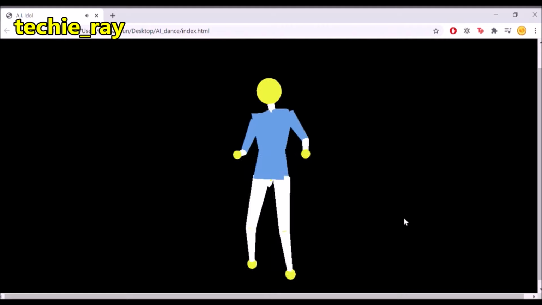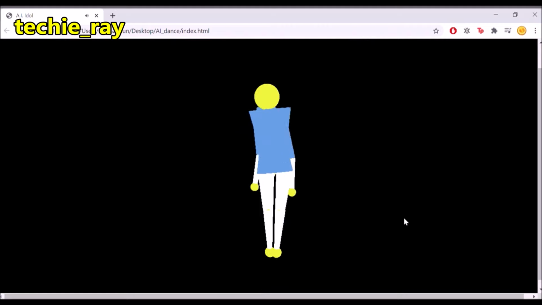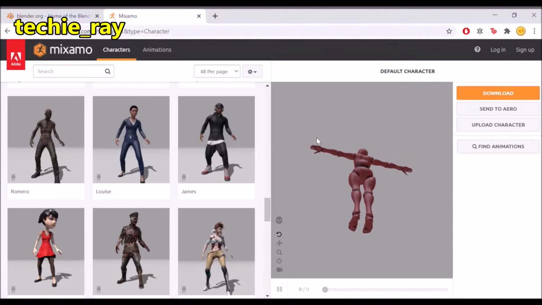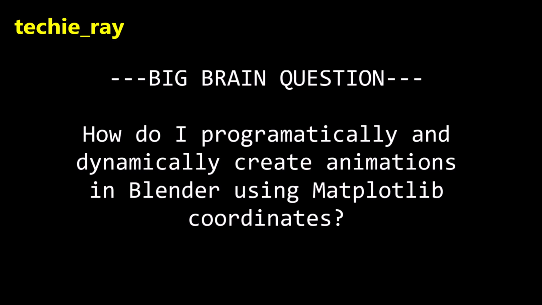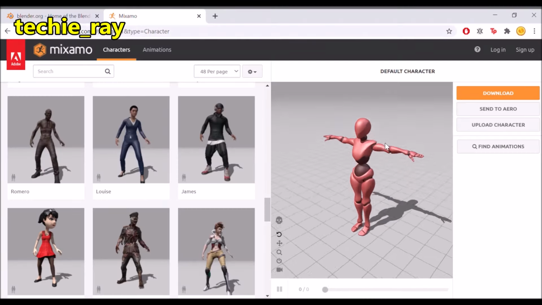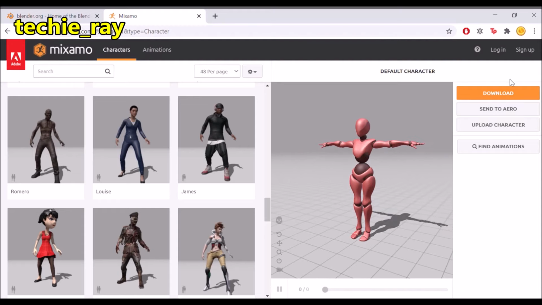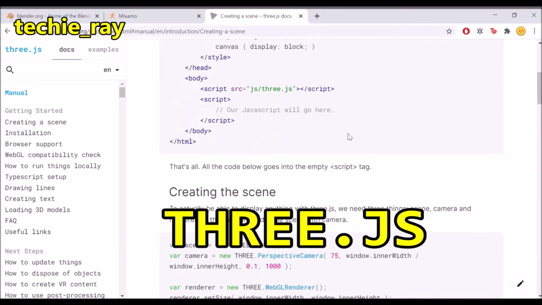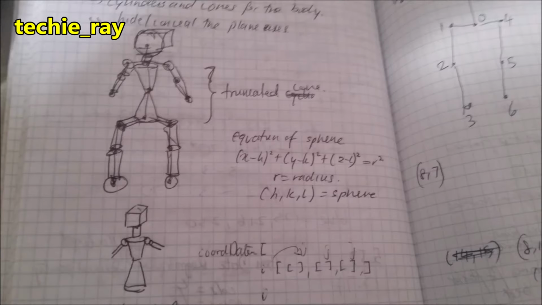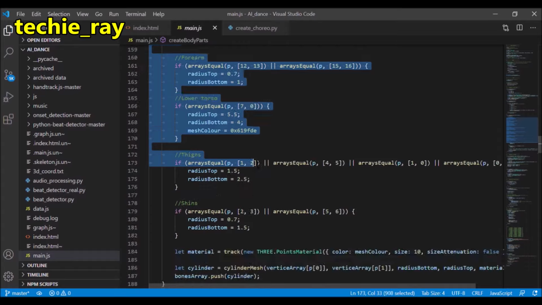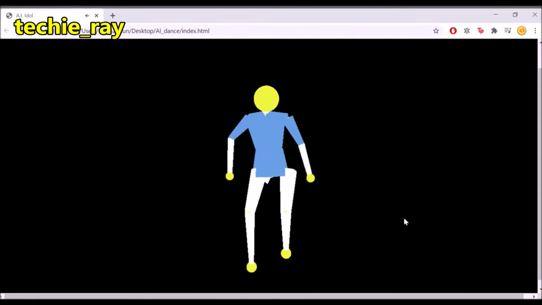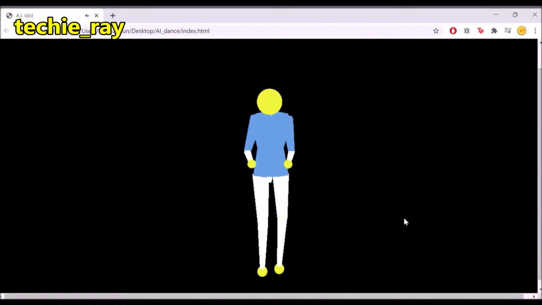Finally, the app creates a 3D model for every frame of the generated choreography. I originally considered using Blender and Mixamo, but I couldn't find a way to programmatically animate the model using Matplotlib coordinates. In other words, I couldn't make my program compatible with other 3D modeling programs. So I ended up using a JavaScript library called 3JS and constructed my own model using spheres and cylinders for every 3D coordinate. Yeah, I know, it looks kind of basic, but this was my first time doing 3D animation, so let me know in the comments if you have any tips.